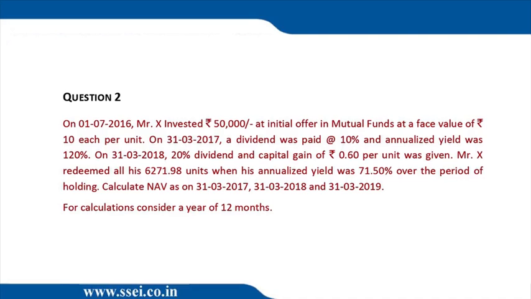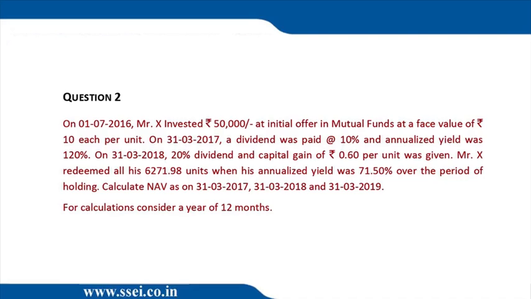So we have a 90% return in the first 9 months. If you invest 50,000 and you earn 90%, how much do you earn? 45,000. Correct? Out of the 45,000, 5,000 is dividend. So the remaining 40,000 is in the form of NAV appreciation.